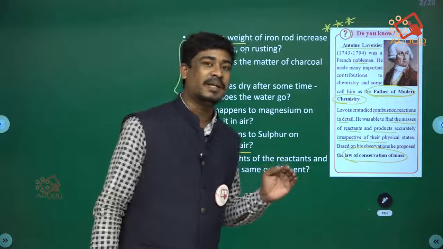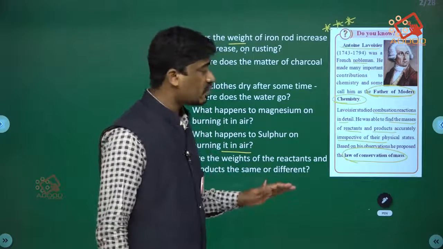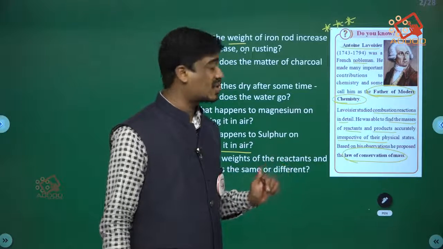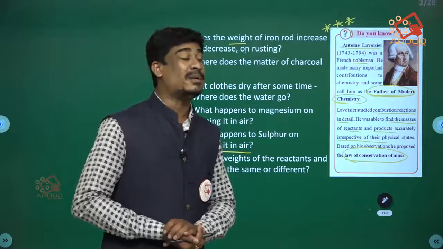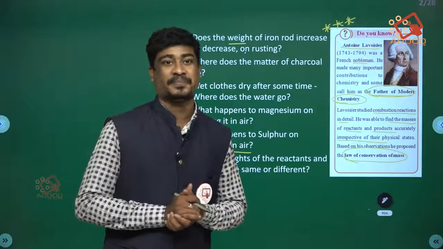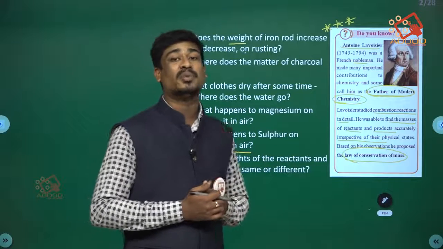This is the theory which we are going to study in this chapter, explained by Antoine Lavoisier, the father of modern chemistry.